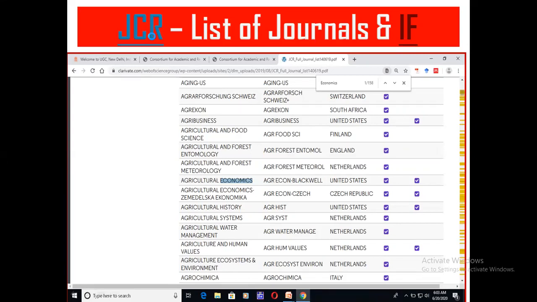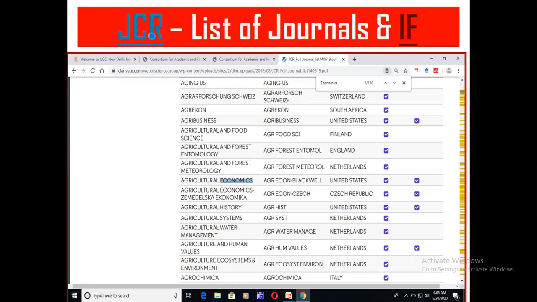Just type at the top in the link, impact factor, just type on the page impactfactorjournal.com.